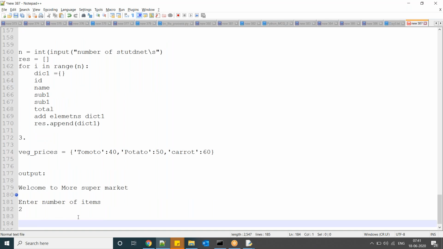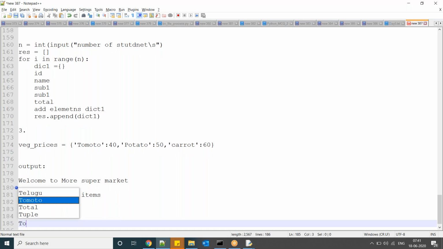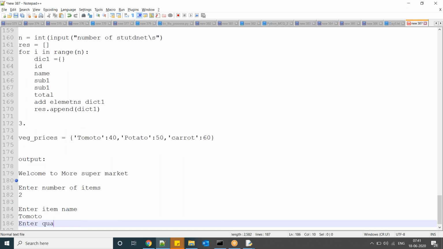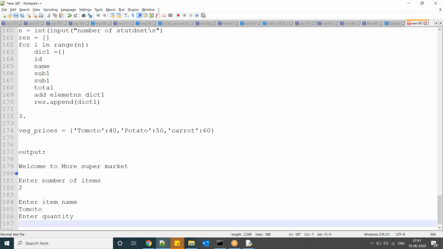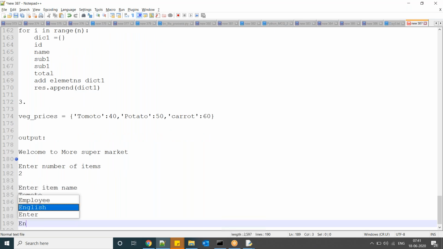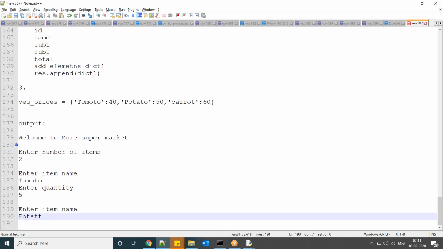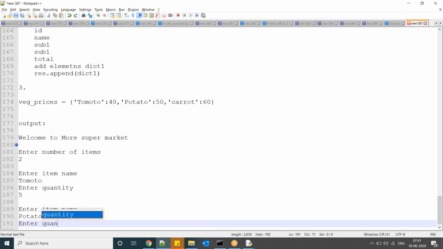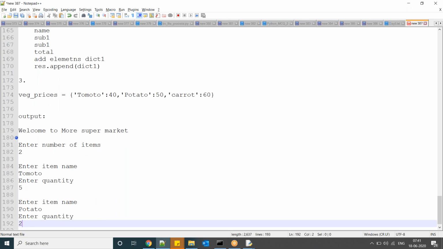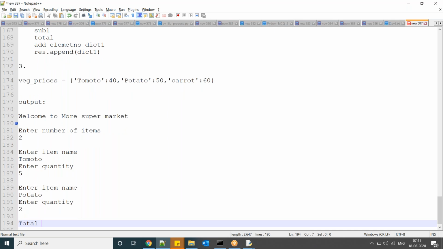I entered 2. Okay, now enter item name. Enter quantity. Enter item name. Enter quantity. Okay, 2 kgs. Now I want output as a single statement. Total bill is. Okay, so 5 into 200 plus 300. 300. That's it.